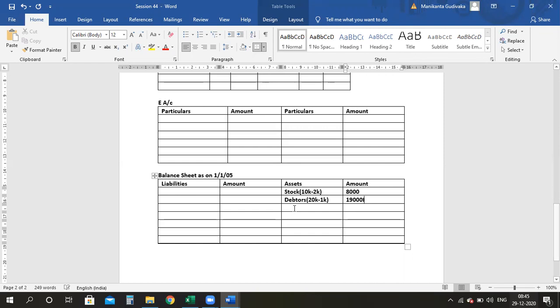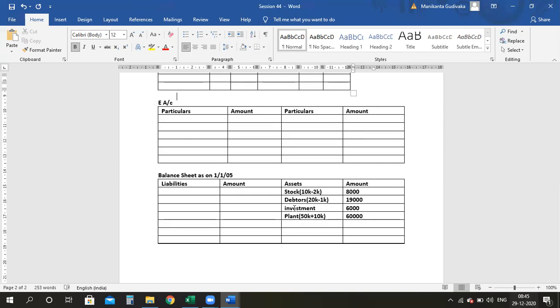Then you have investments. They directly told to bring it down to how much? 6,000. Then you have plant. We have increased by 10,000. Earlier it was 50K. Add 10K. So this is giving me 60,000, right? So all the adjustments have been taken care of. So then let's see the other parts.